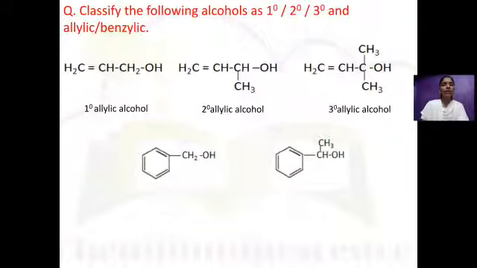In the next example, the hydroxyl group is bonded to a CH2 carbon, which is a primary carbon and is directly bonded to a benzene ring. Hence, it is a benzylic carbon, and we can classify it as a primary benzylic alcohol. After this, in the example where the OH group is bonded to a CH carbon, which is a secondary carbon and also a benzylic carbon, it is a secondary benzylic alcohol.